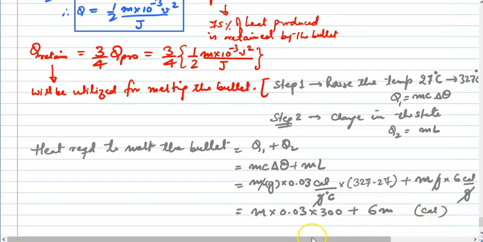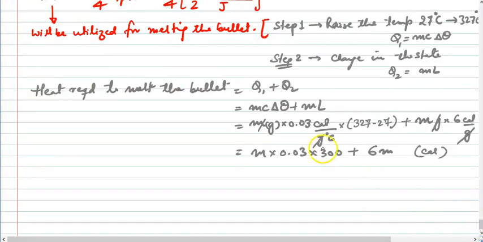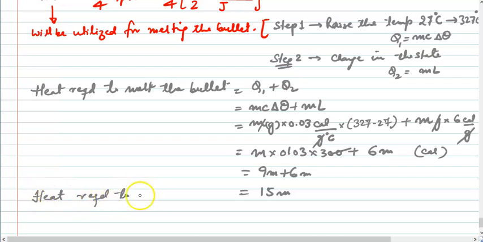Okay, rest of the things are cancelled. And if you notice over here, these two and this decimal point goes, 3 3s are 9M plus 6M. So heat required to melt the bullet is 15M. So this is the heat required to melt the bullet. Am I clear with this?